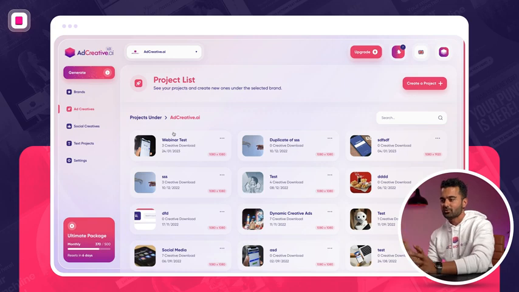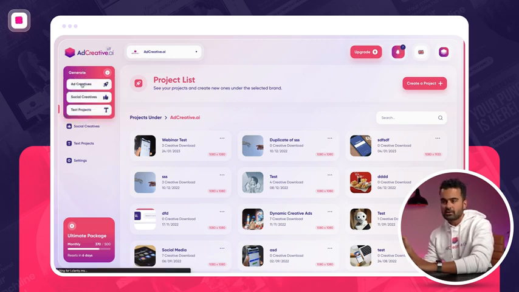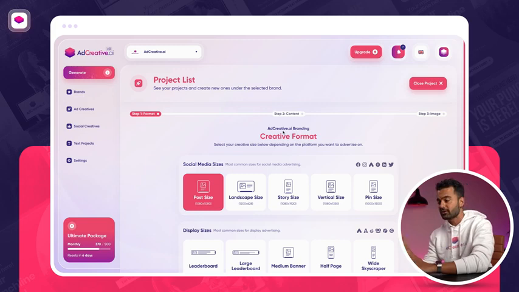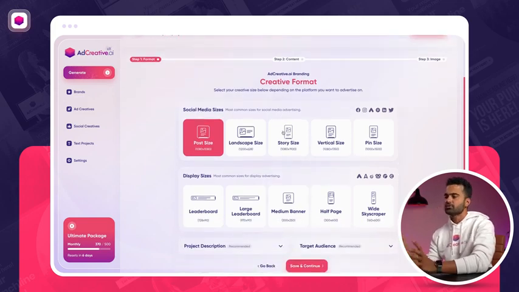Let's go ahead today and create a project for AdCreative.ai. I'm going to click on create a project, or what I can do is, since AdCreative.ai is selected on top, I can also click on generate an ad creative. So I'm on the generation part right now.